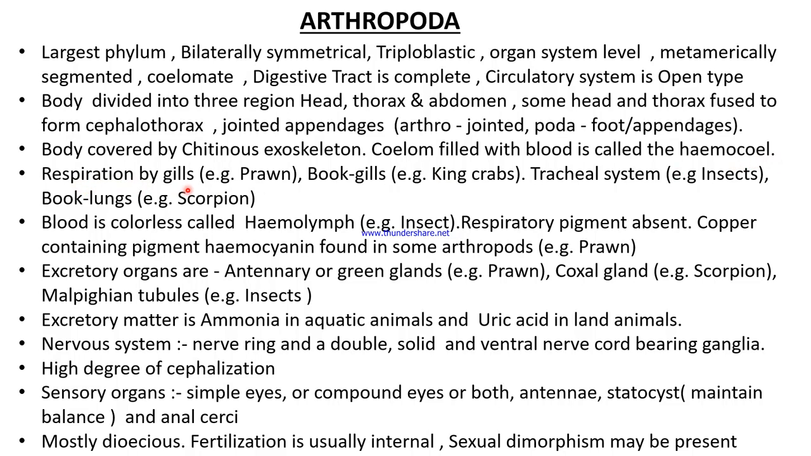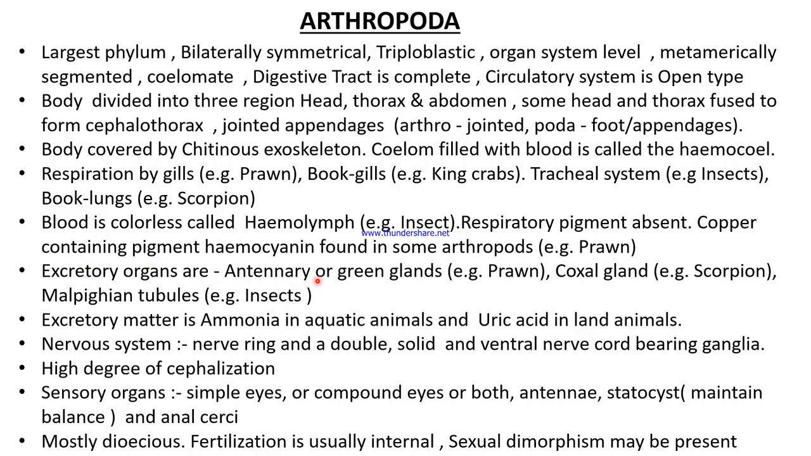The respiration is by gills, for prawns; book gills by king crabs; tracheal system by insects; and book lungs by scorpion. Blood is colorless, called hemolymph in insects. Respiratory pigment absent. Copper containing pigment hemocyanin is found in some arthropods, that is prawn.